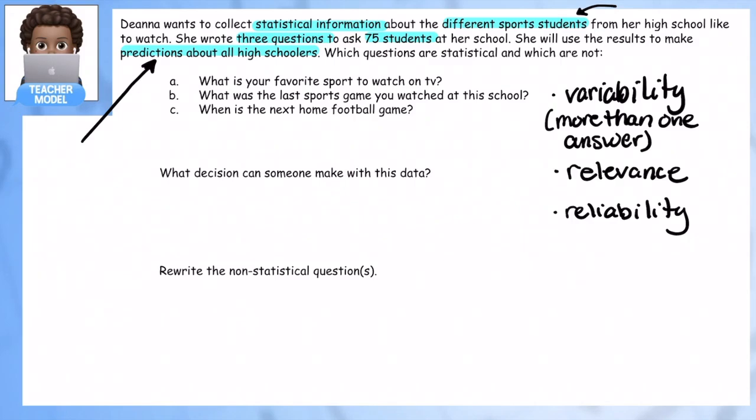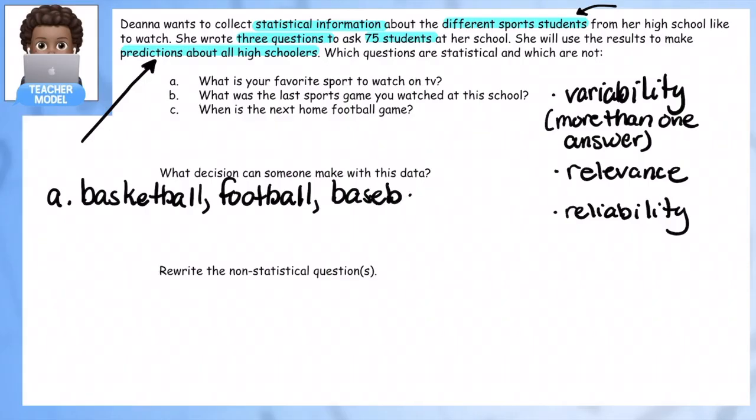So in this first question, what is your favorite sport to watch on TV? I'm going to pretend I'm answering question A. I could say basketball. I could say football. I could say baseball. I could say soccer. Soccer is also on TV. So this kind of passes my variability test, that I can have lots of different answers. So A works. How about for question B?